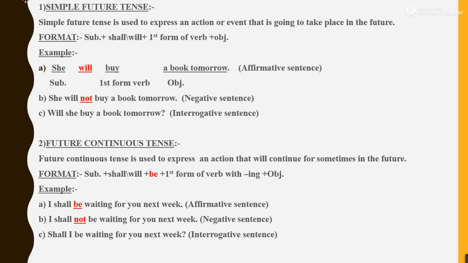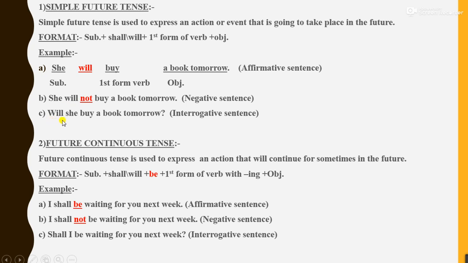Now we'll see the second example. Number B. She will not buy a book tomorrow. This is a negative sentence. Students, why I am giving you the 3 forms of sentence is so that you can know where you have to use not and how you have to form the interrogative sentence. Not comes soon after the helping verb shall or will.